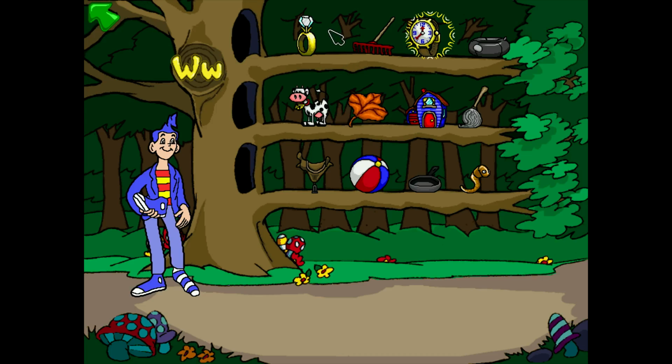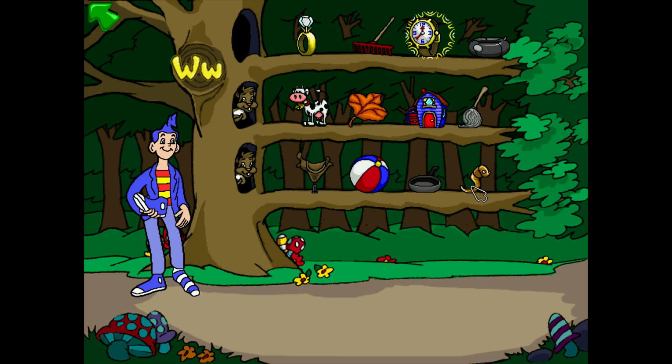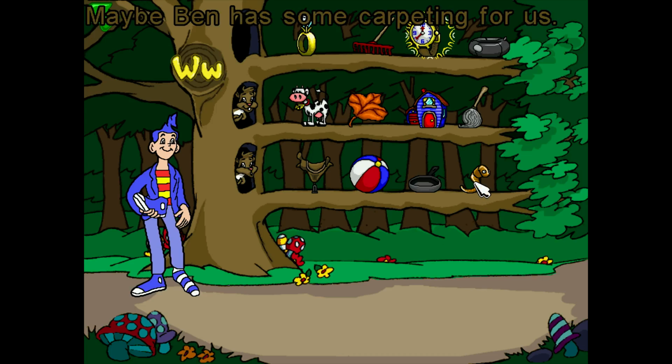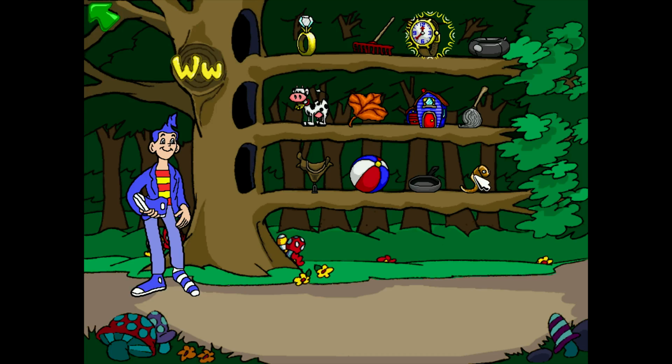And even if this was a raft, that inner tube would still. What is this? We're just in here redecorating. Maybe Ben has some carpeting for us. I like our hardwood floors. Interesting. Worm. Yeah, I guess that says a W.